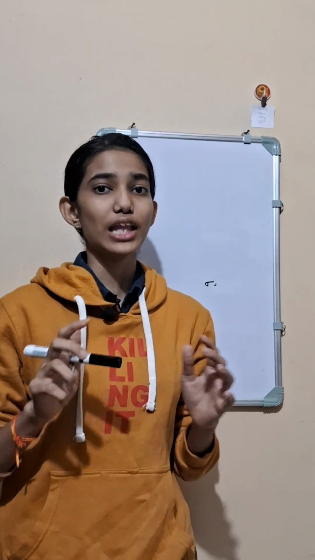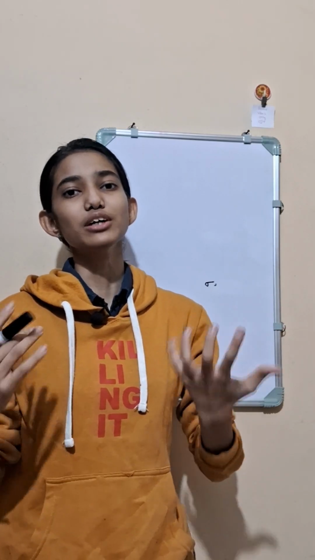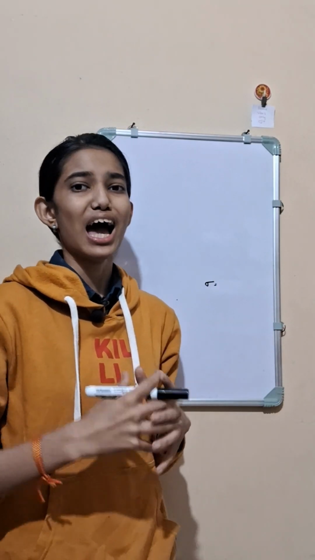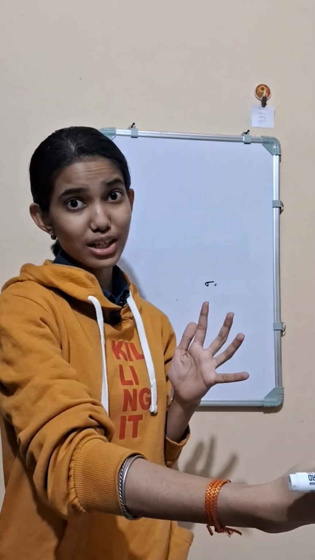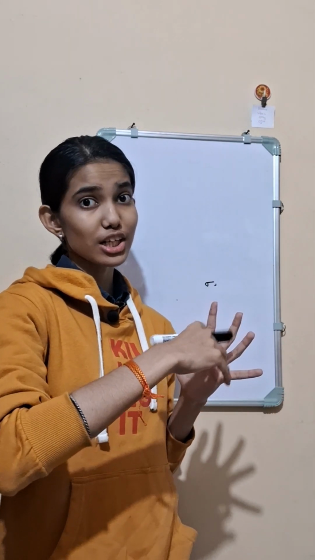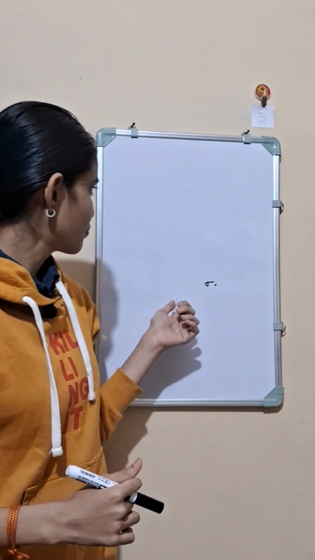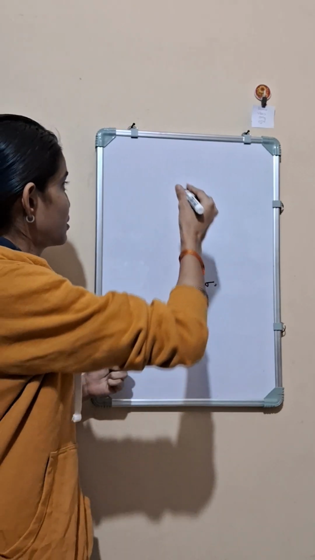So now we are going to use these two concepts and derive the equation to calculate the gravitational potential due to a spherical shell, outside the shell, inside the shell, and on the surface of the shell. Actually, let me draw a spherical shell.